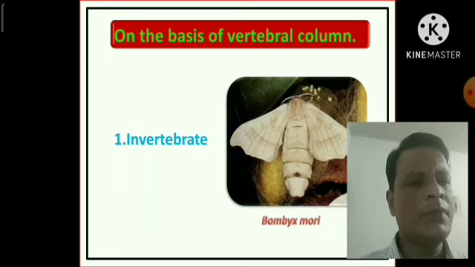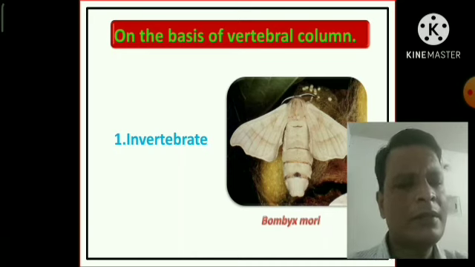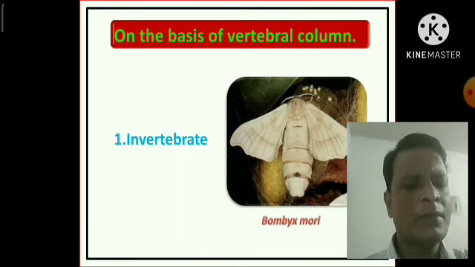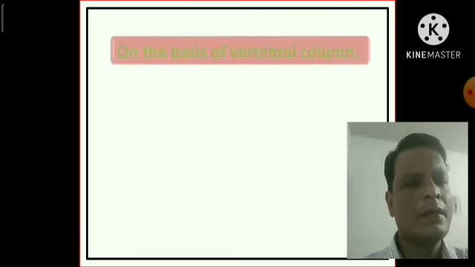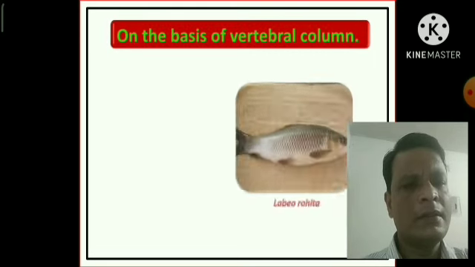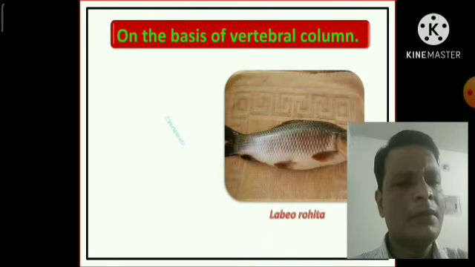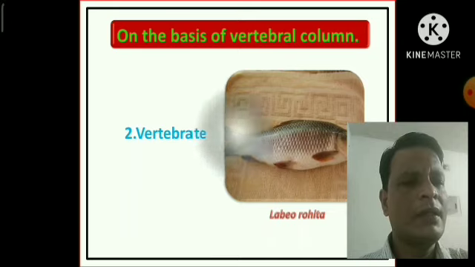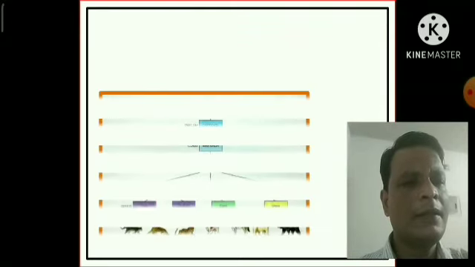On the basis of the vertebral column, animals may be divided into 2 types, invertebrate and vertebrate. Invertebrate animals don't have any vertebral column. For example, Bombyx mori is an invertebrate animal. But in case of vertebrate animals, they have the vertebral column. For example, Labeo rohita is a vertebrate animal.